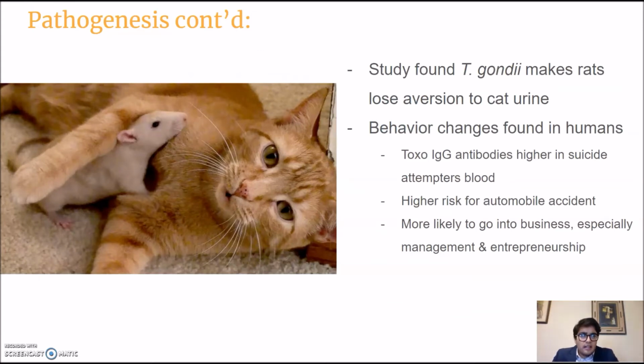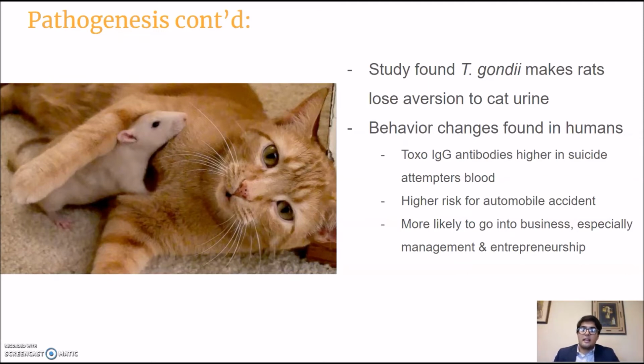The study found that rats actually lost their aversion to cat urine, which typically we don't think of rats and cats as being best friends. But they actually lost their aversion and actually started to like cat urine a little bit. So because of that, they're hanging around areas where cats are more, and cats are able to eat them a bit easier.